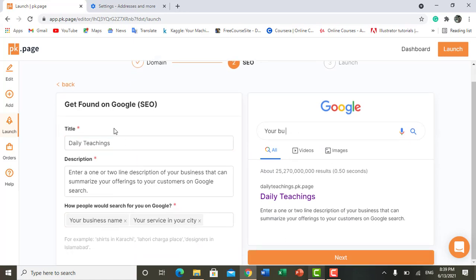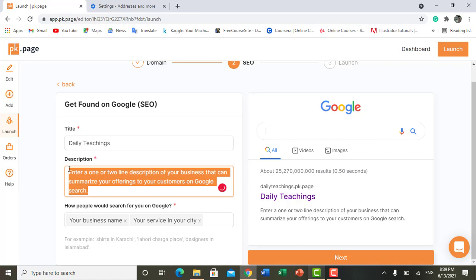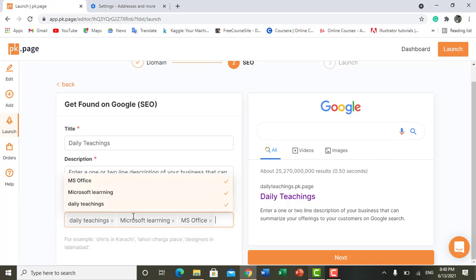Now it's asking about the title. I think it's fine. And it's asking about the description of your business. If you want to change it, you can change it here. And here it's saying how people would search for you on Google, by your business name or by your certain city. You can add keywords, it's up to you. You can describe your business keywords, like if you want to sell things on sports, you can add sports elements like football, bat, ball. You can add everything, it's up to you.